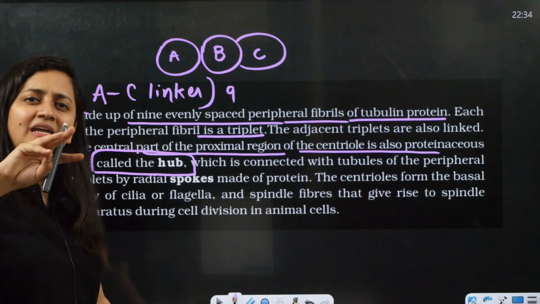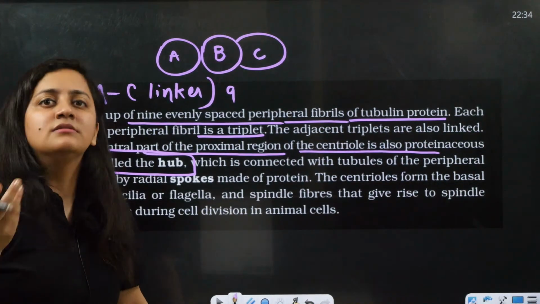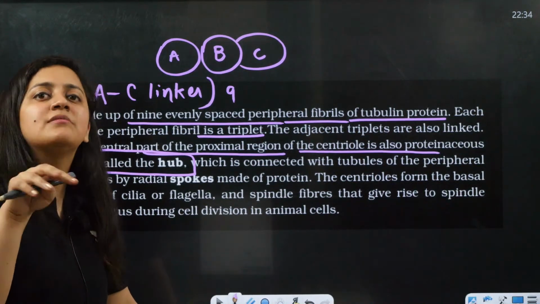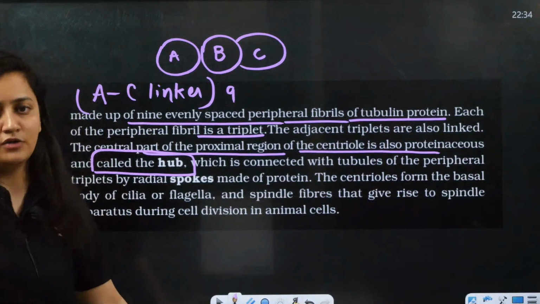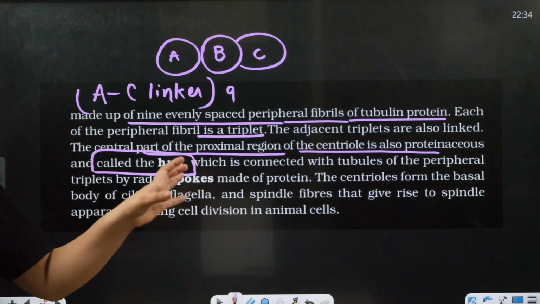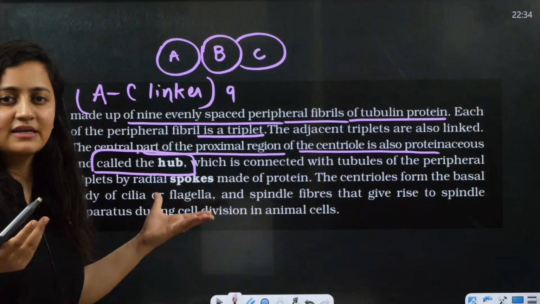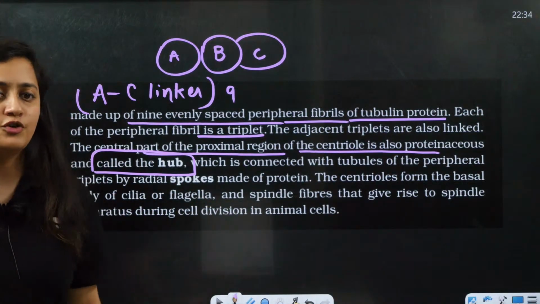But pericentriolar material is also something like in the mitochondria, where we talk about the matrix having a different composition. Same in the case of the centriole, we also have some substance covering this centriole, and for that we use the word pericentriolar material. Right now I cannot comment on the exact composition, but obviously the basic things are present there which will help in the nucleation or polymerization of microtubules.